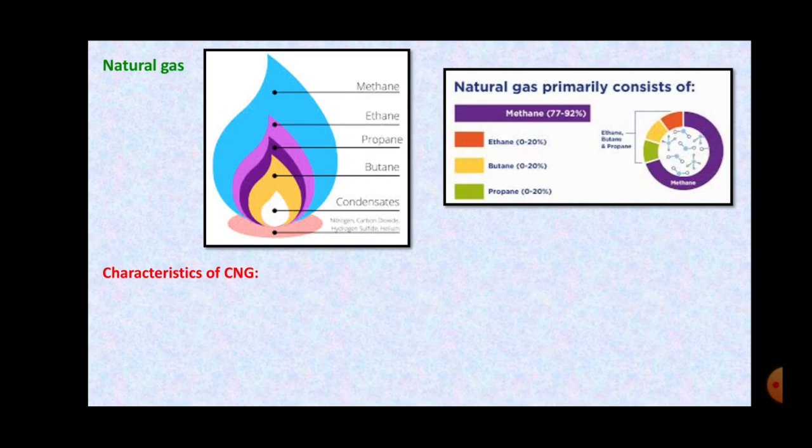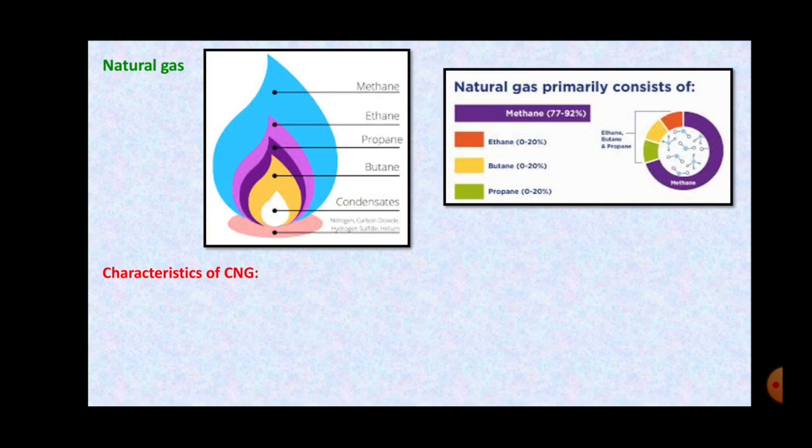Then the gas, when it is transformed under high pressure into compressed natural gas, that is the full form of CNG. Students, you might have seen that some of the auto rickshaws in Virar run on CNG cylinders. They have a CNG cylinder at the back side of the seat, and they don't run on petrol or diesel, they run on CNG, also called compressed natural gas.